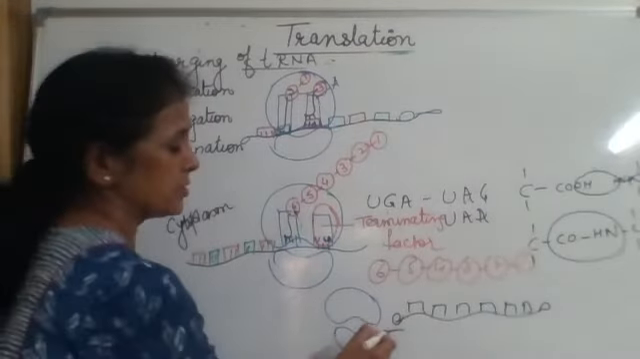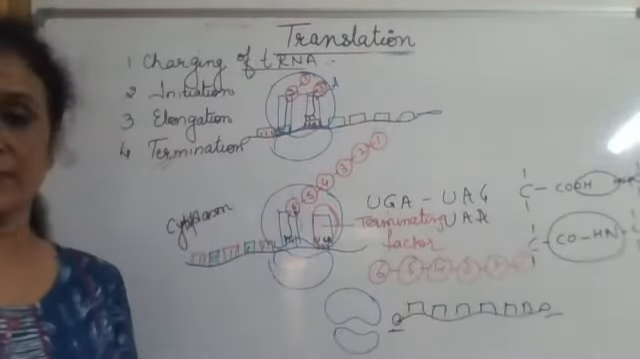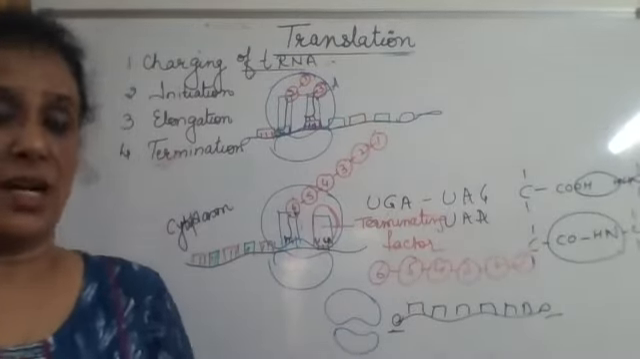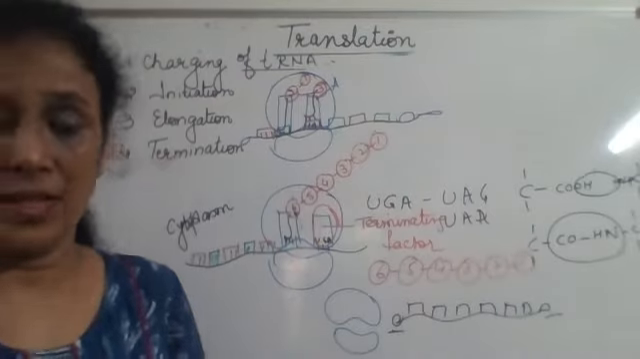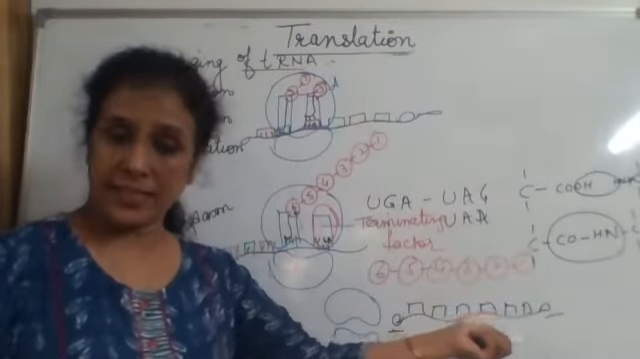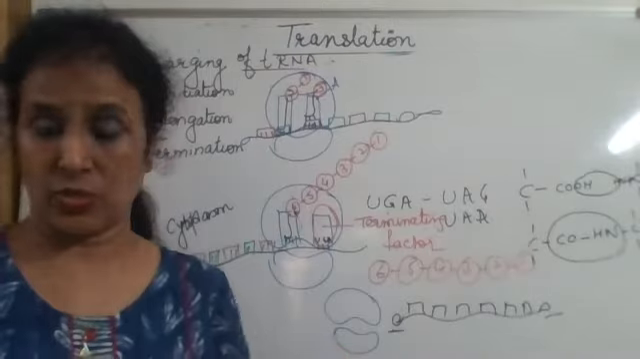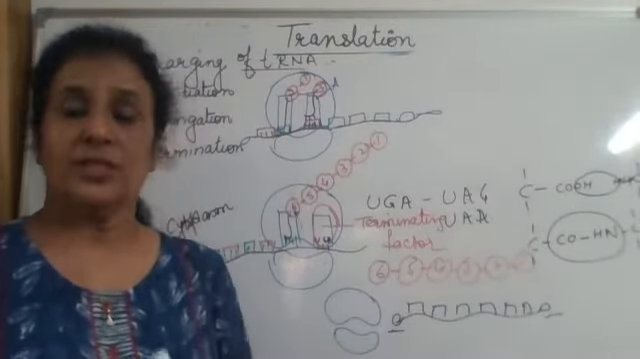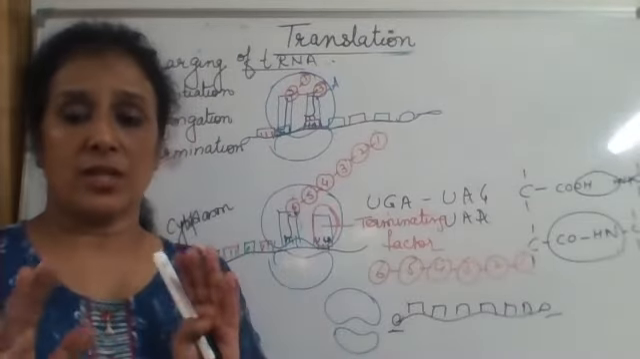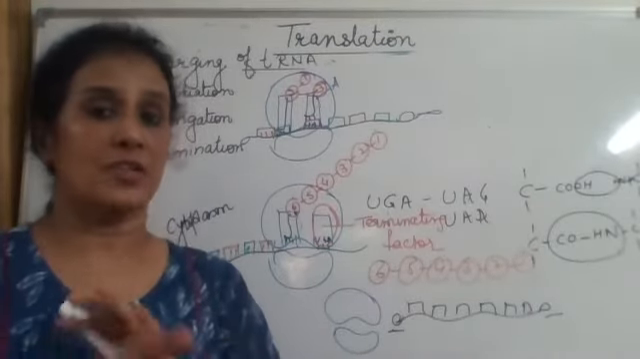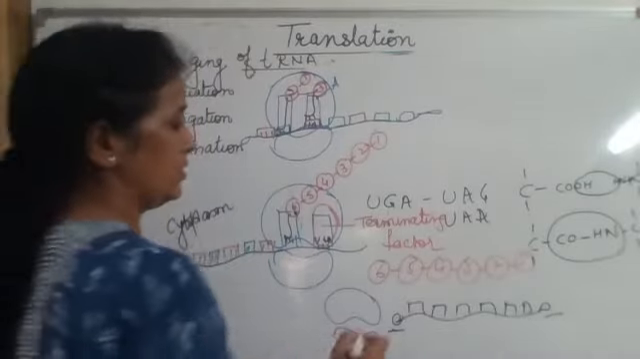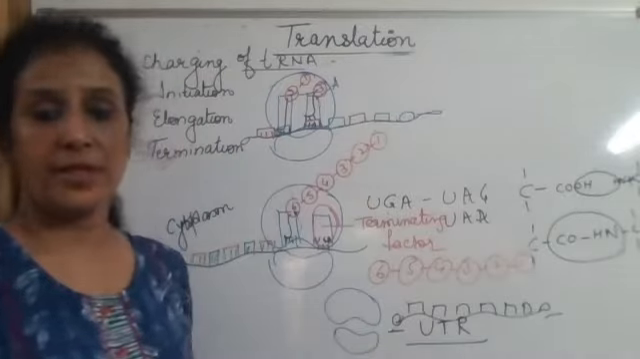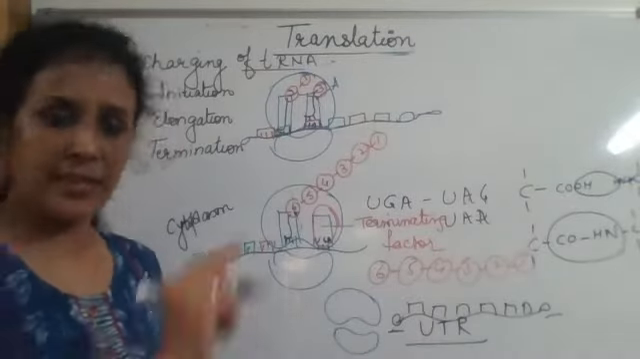What happened to this capping and tailing? Capping and tailing are not translated. This poly A is not translated. So every part present on this is not translated. Such regions which are present on the mRNA and are not translated are called UTR, untranslated regions.